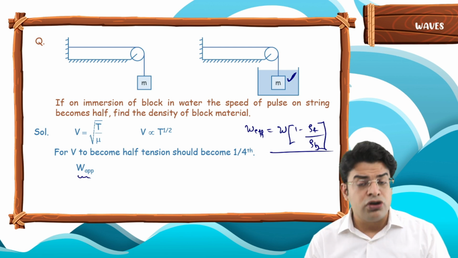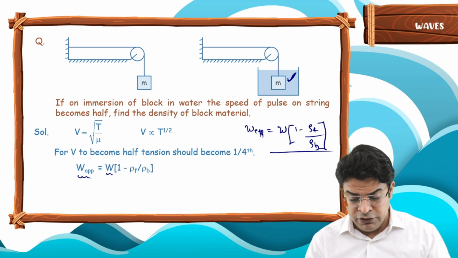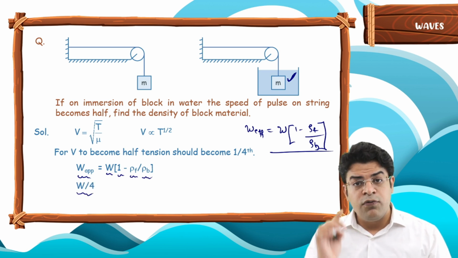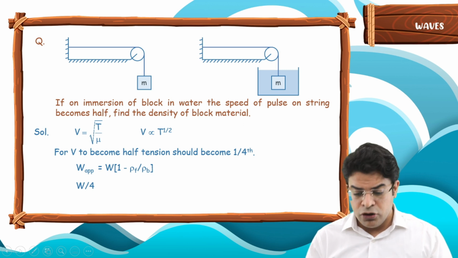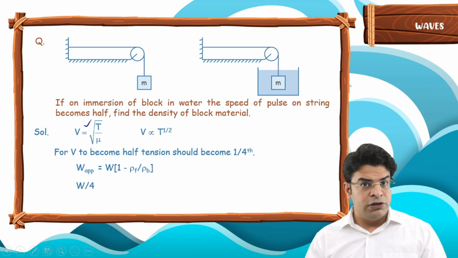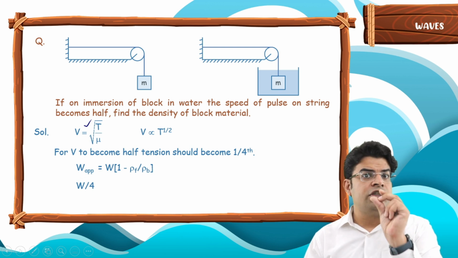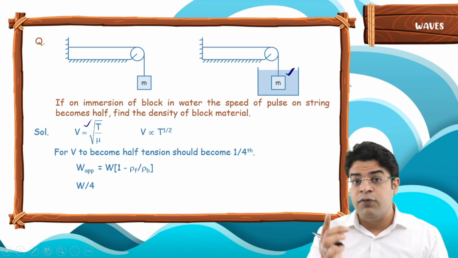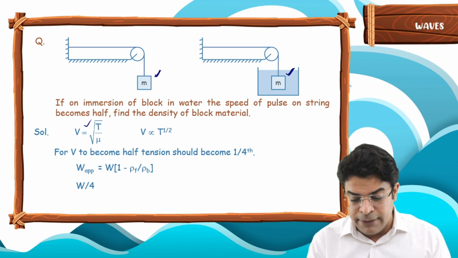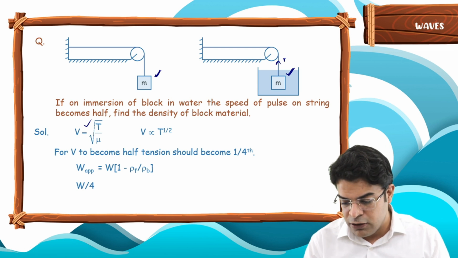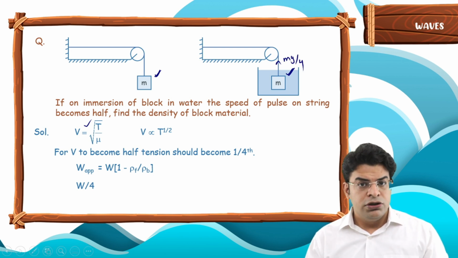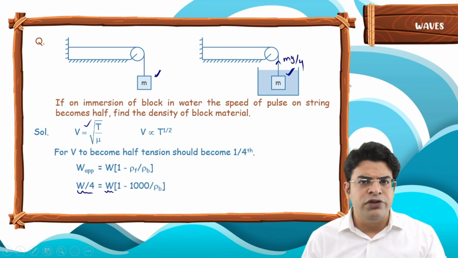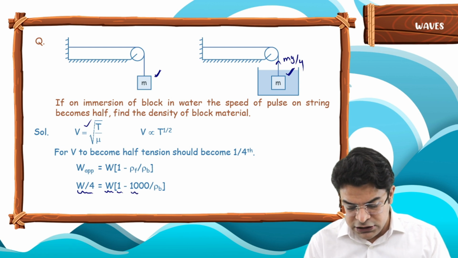So the apparent weight, which equals the weight into 1 minus density of fluid upon density of body, should be equal to 1/4 the original weight. Sir, why? Because v equals root of T by mu. Yes. So for the speed to become half, tension should become 1/4, and for tension to become 1/4, the effective weight should be 1/4 the original. Original weight was mg, so now the effective weight has to be mg by 4. So the apparent weight W by 4 equals the actual weight W, which is mg, into 1 minus density of surrounding fluid.